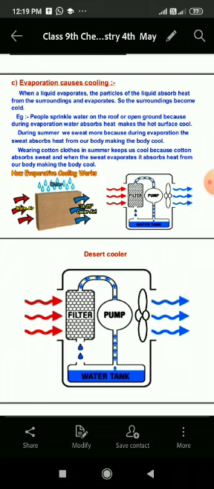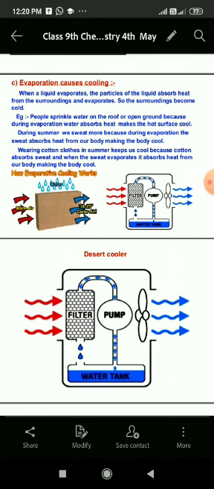And also we feel cool under a fan. Why does it happen like that? See, actually under a fan the rate of evaporation increases, and due to the increase in the rate of evaporation, it absorbs the heat from its surrounding very quickly. That means if any liquid or sweat is evaporating from our body, it makes our body temperature lower and we feel relief.